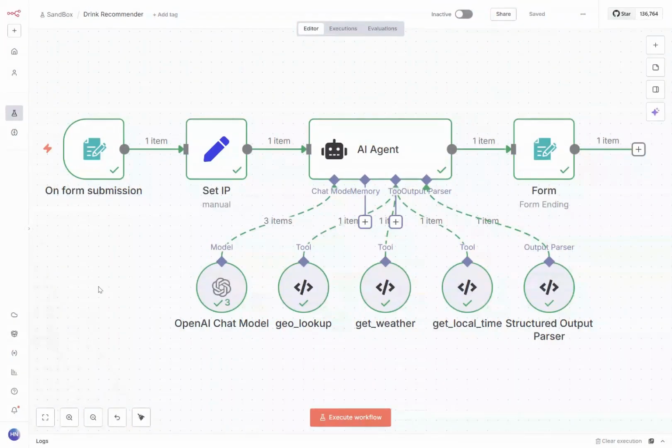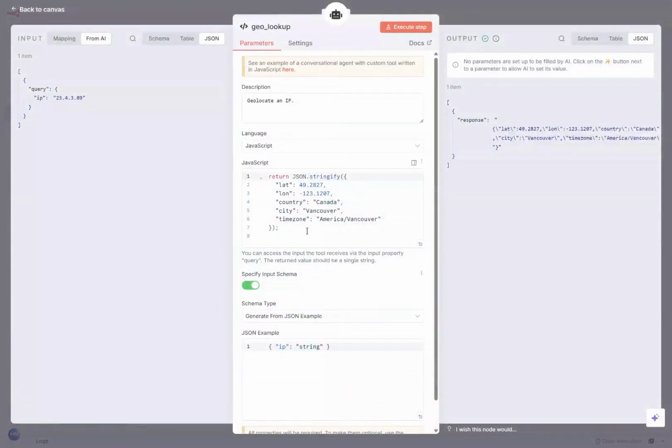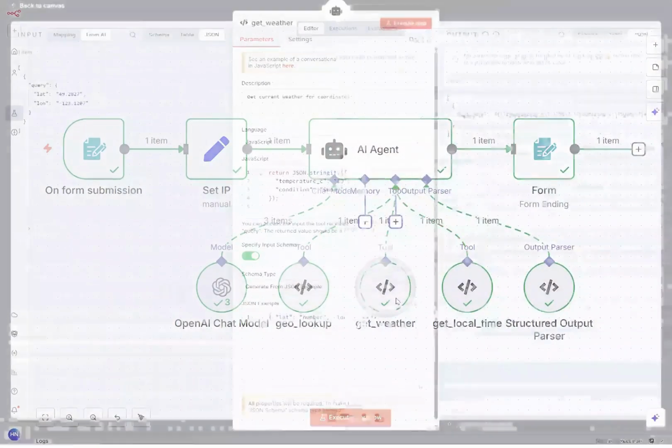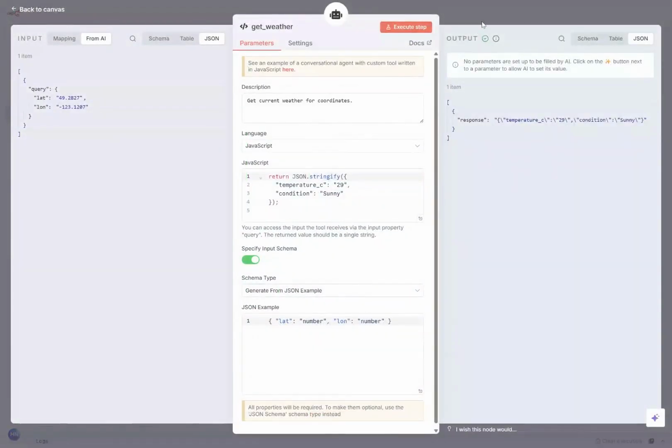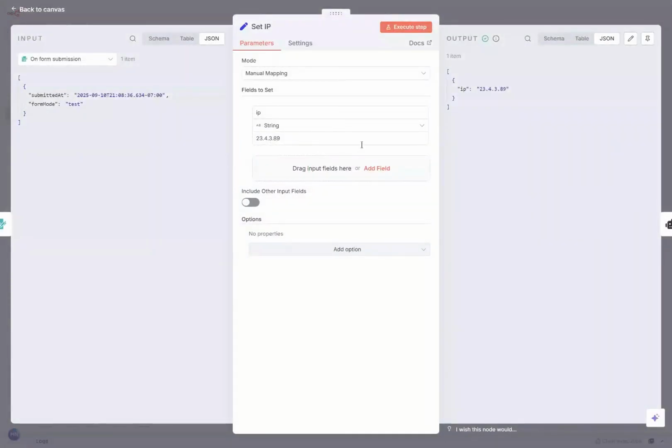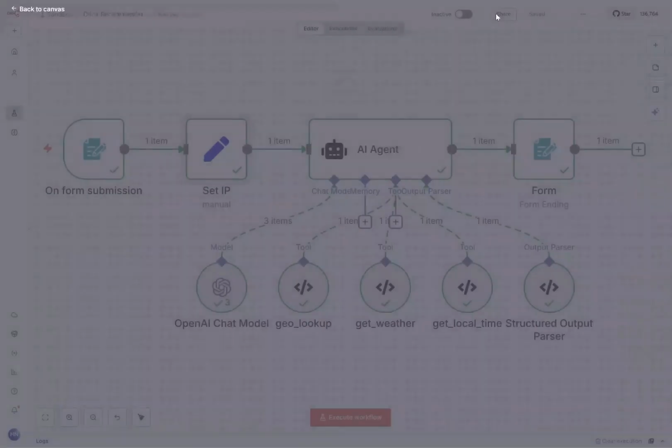To test this prompt, I'm going to use n8n and set up a workflow to visually demonstrate how this prompt works. I tried my best to keep this workflow simple. So I just hard coded the tools. The tools are not really using an API or backend code. I just hard coded them, and also the IP addresses are hard coded on a form submission. But still, it's very helpful to understand the process.